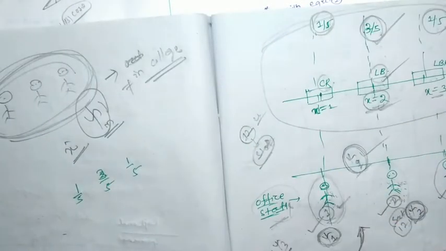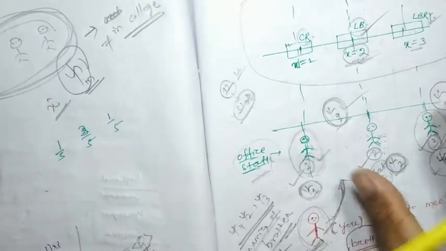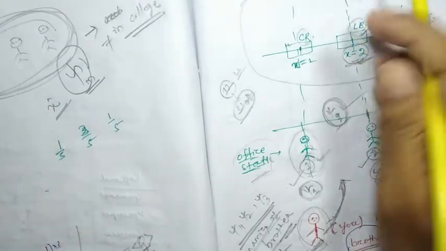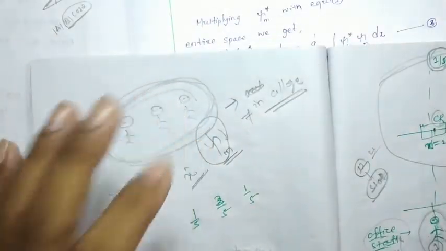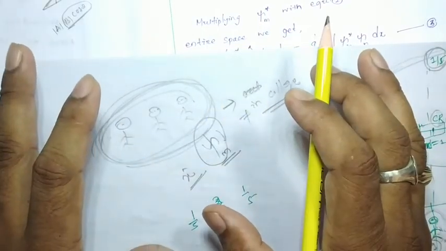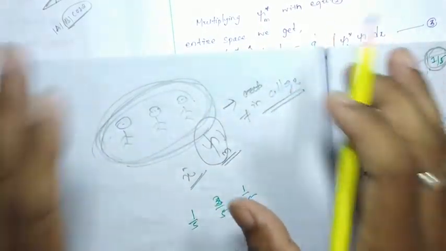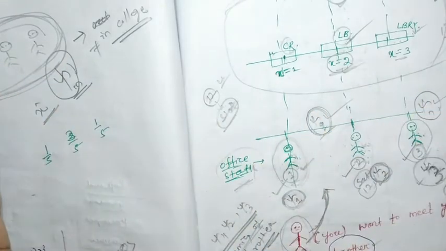See, in the one college, three staffs are telling you that your brother is in the lab, and another three staffs, in the same college but another office, are telling you that the brother is not inside the college. It means psi n and psi m have no connectivity.